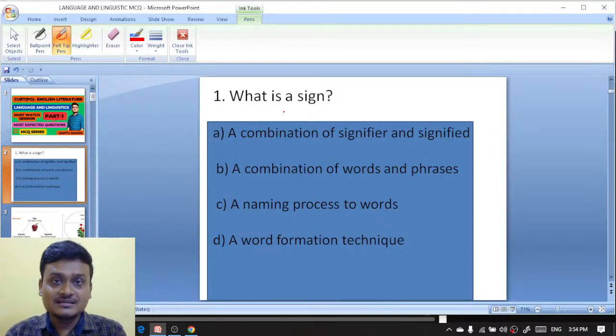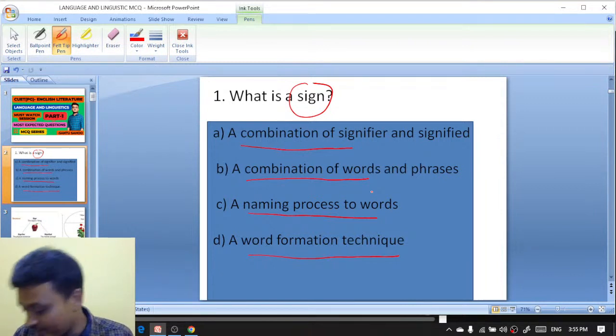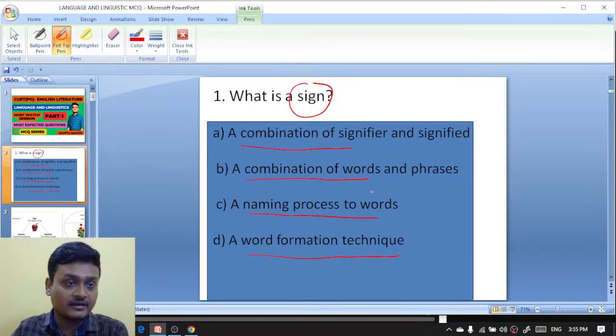Now, what is a sign? The first question is: what is a sign? Sign kya hai? Your options are: a combination of signifier and signified; a combination of words and phrases; a naming process to words; and a word formation technique. Sign kya hai? Please answer in the comment box.